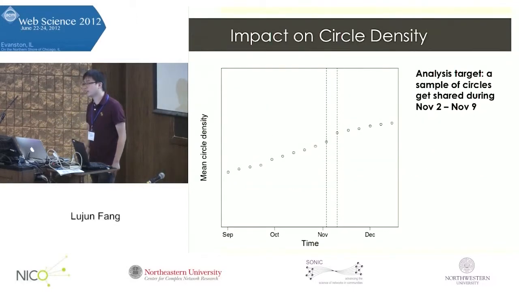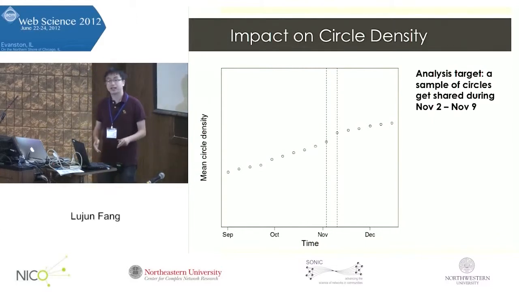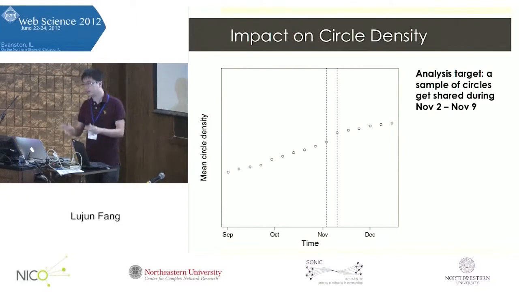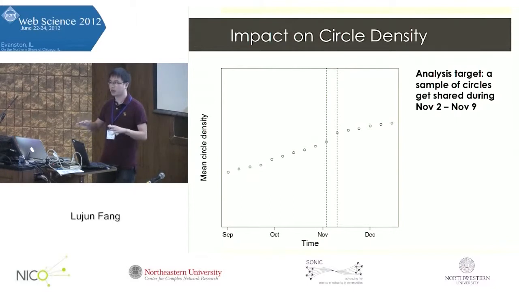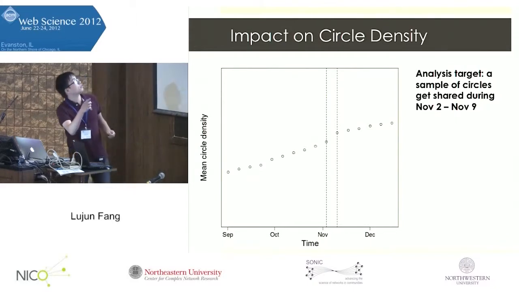So let's look at an example of understanding the impact of circle sharing on circle density. The x-axis here is time from September to December, and I have two dashed lines here representing one specific cohort of circles we are showing. It's from those circles first shared between November 2nd and November 9th. For this cohort of circles, we compute the mean density among the members over time. And this is the dot here.